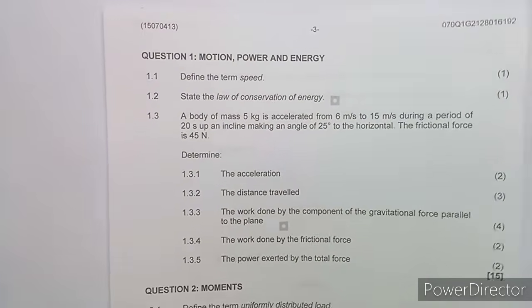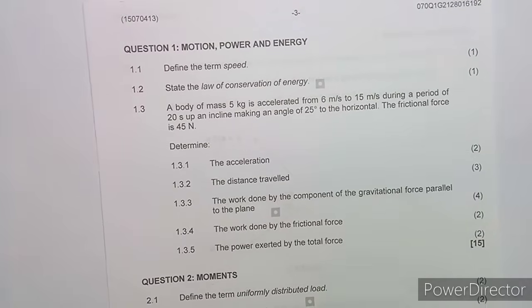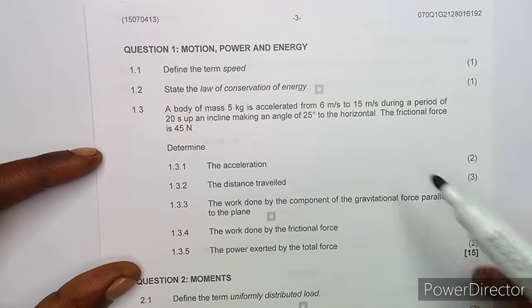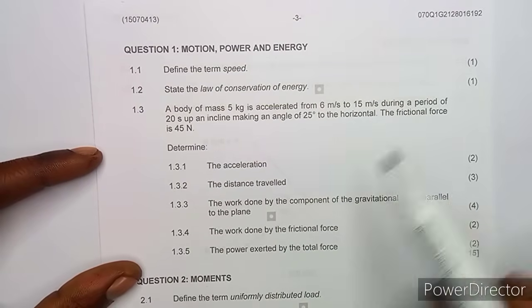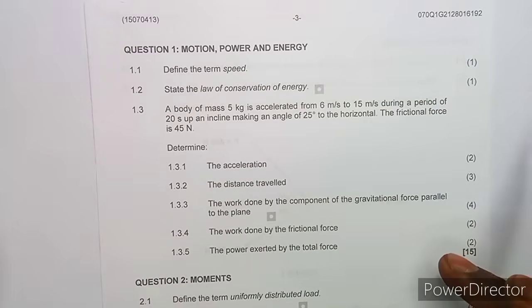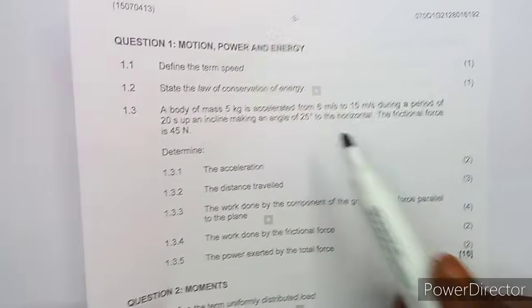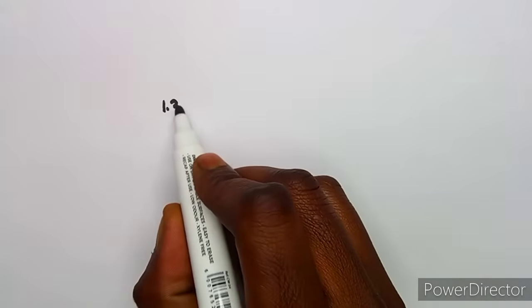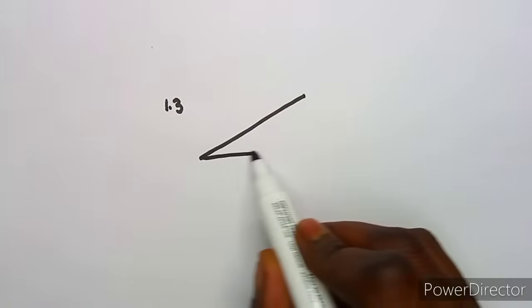Then we are given a body of mass 5 kg, which is accelerated from 6 meters per second to 15 meters per second. Let us take our information, and also take note it's up an incline, so this body is going up an incline.